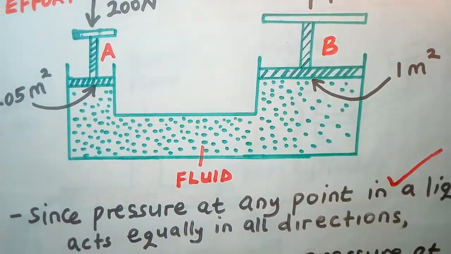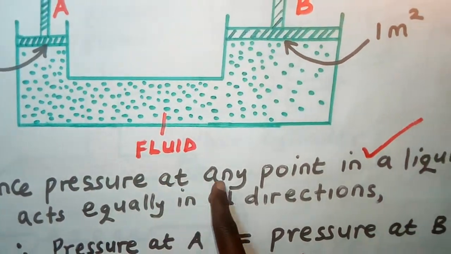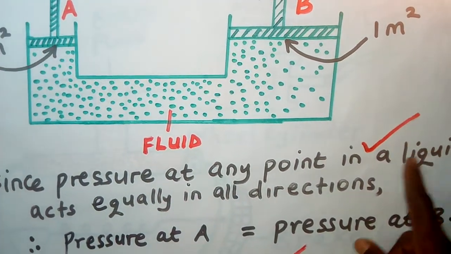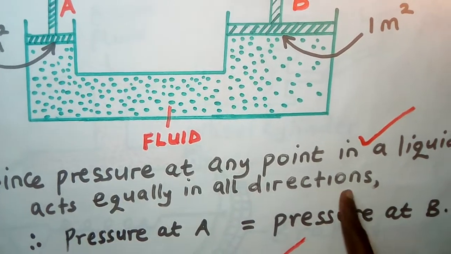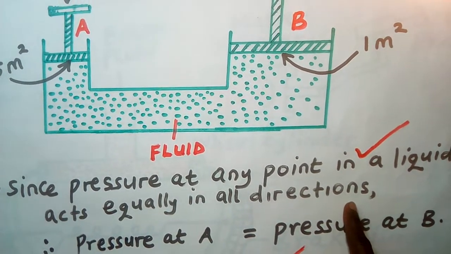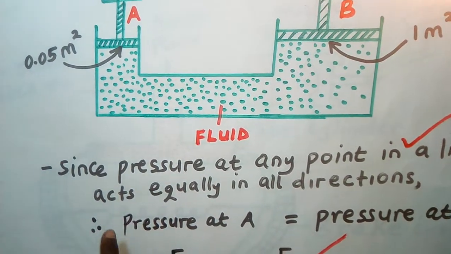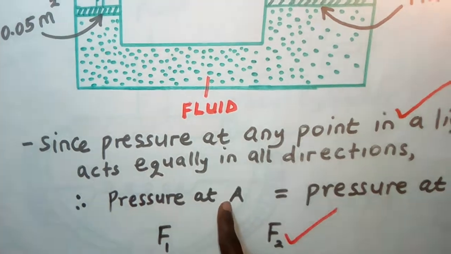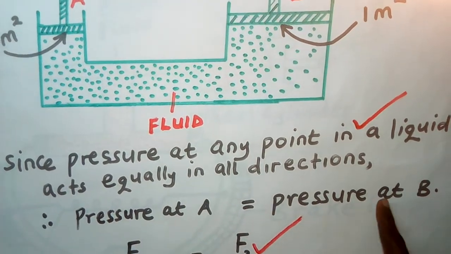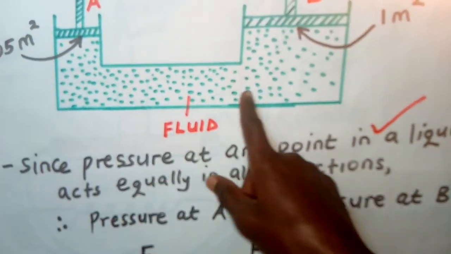So what are we going to do? We are going to say, since pressure at any point in a liquid acts equally in all directions. You see, we begin by quoting the principle on which the hydraulic press operates. It means pressure at piston A is equal to pressure at piston B, because the pressure this side is the one which is transmitted this side.